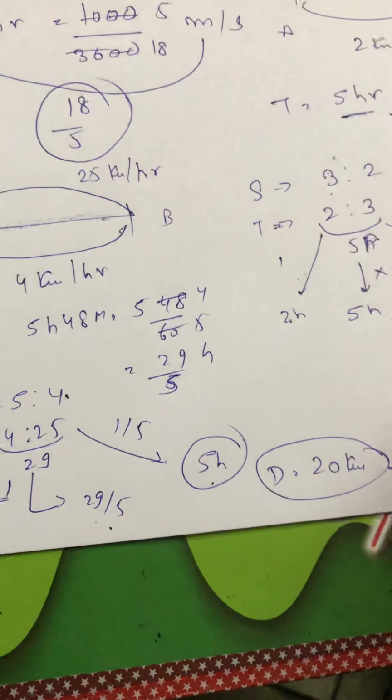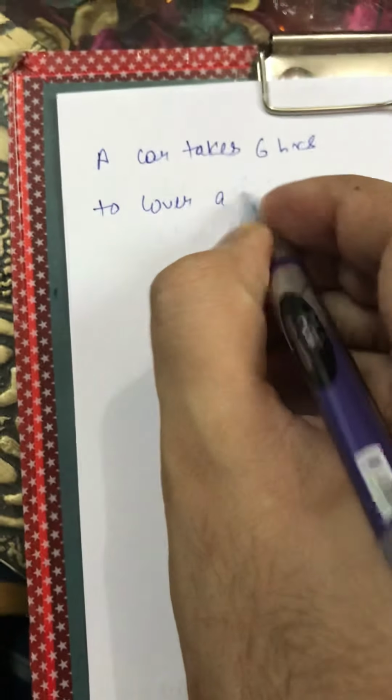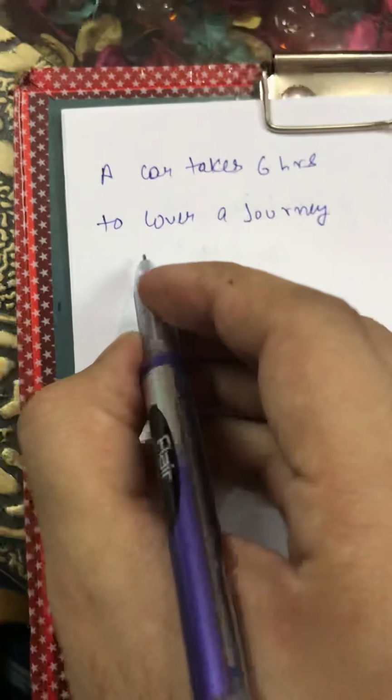Right? This question can come also in the form of your time also. Here relation is of speed. Suppose question is there. If I change the statement a bit, a car takes 6 hours to cover a journey at the speed of 45 km per hour.